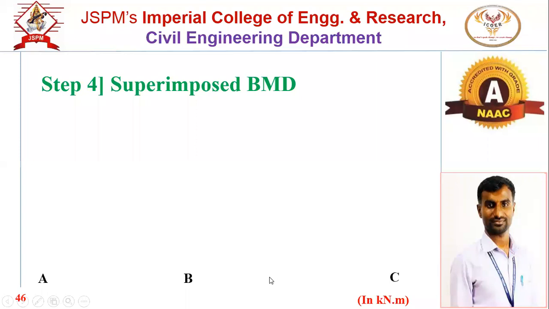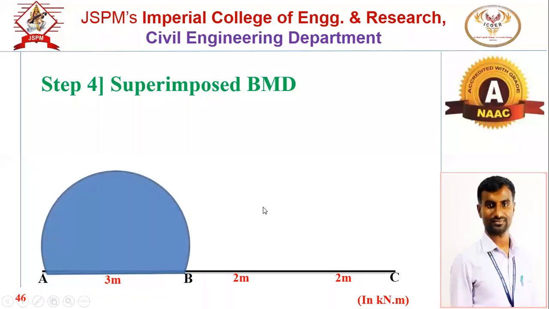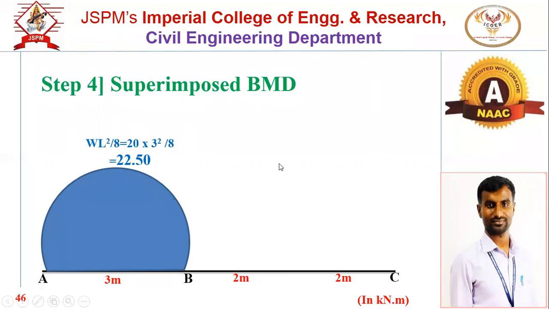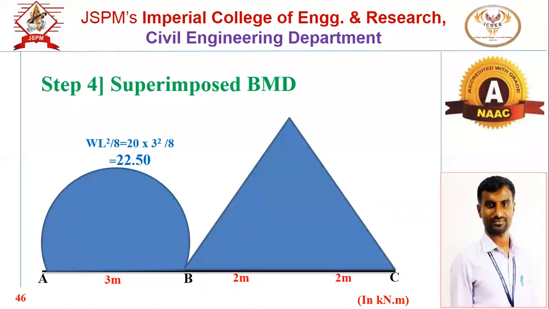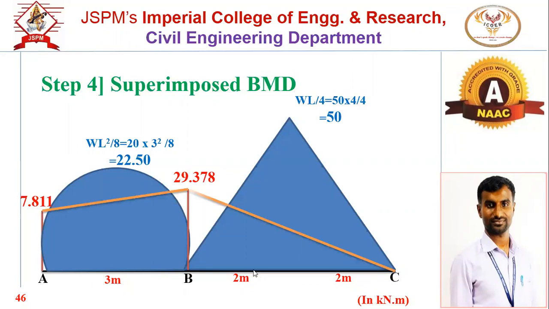So next it is for the superimposed BMD, same procedure. Draw the reference line, mark the span, draw the free BMD for AB, loading is UDL, parabolic curve, maximum bending moment WL square by 8. BC is subjected to central point load, triangle, maximum bending moment WL by 4. So mark the support moments: AB, that is 7.811, BA, that will be 29.378, and CB will be 0. So join with a straight line. So this is the last step, the superimposed BMD. This is the superimposed BMD.